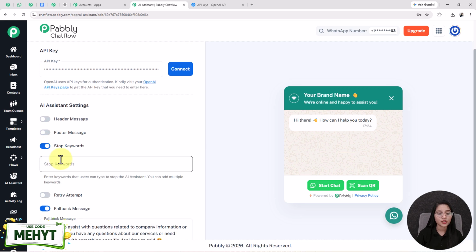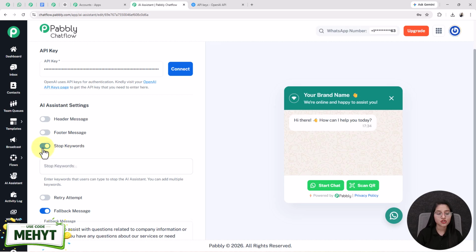After that, the stop keywords. The stop keywords are those words that stop the AI assistant. For example, you have entered some stop keyword here and the user sends exactly that keyword to the AI assistant while communicating with it. Then the AI assistant will stop, and at that point, human input is required to restart the conversation. So this is how stop keywords work.